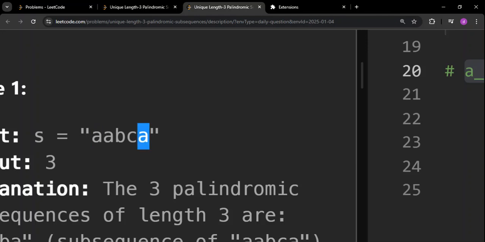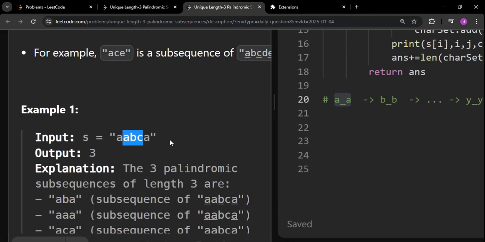That is, in this whole string, what is the first index in which a appeared, and what is the last index in which a appeared. So we get to know that this is the first index in which a appeared and this is the last index in which a appeared. In between these two indices, the first occurrence of a and the last occurrence of a, we have to take the unique characters in between them. As simple as that.